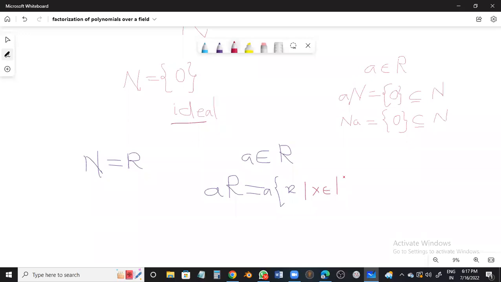Now, if I multiply by A to the whole set, I will be getting elements of this kind, A into X, such that X belongs to R. So what do I get in hand? What have I got here?